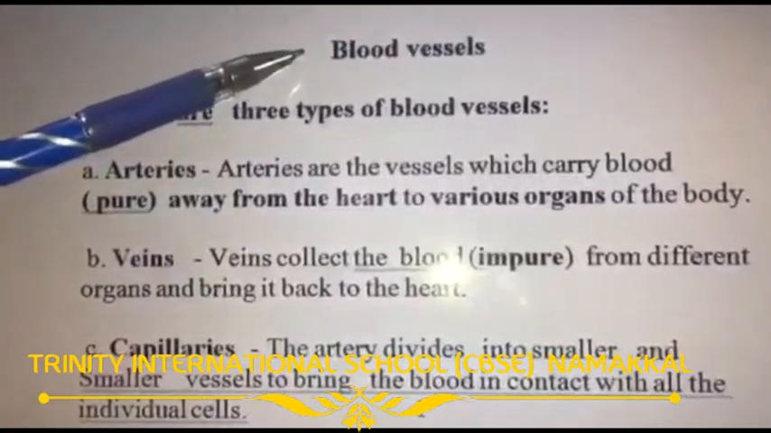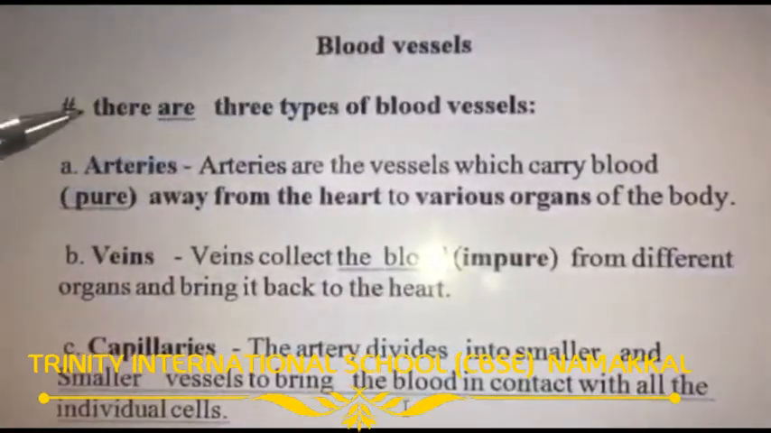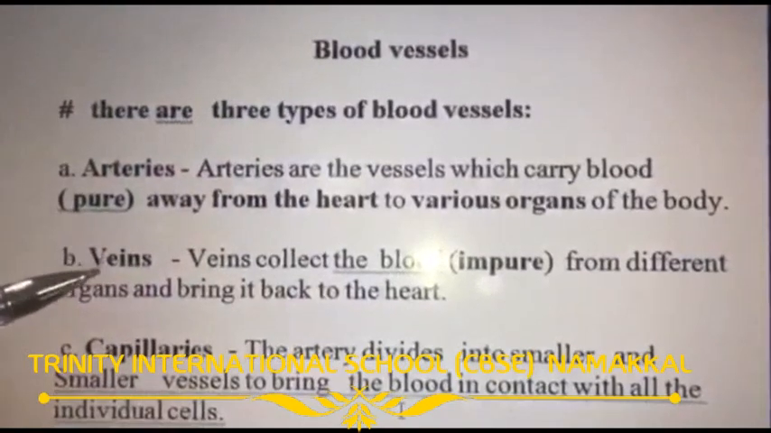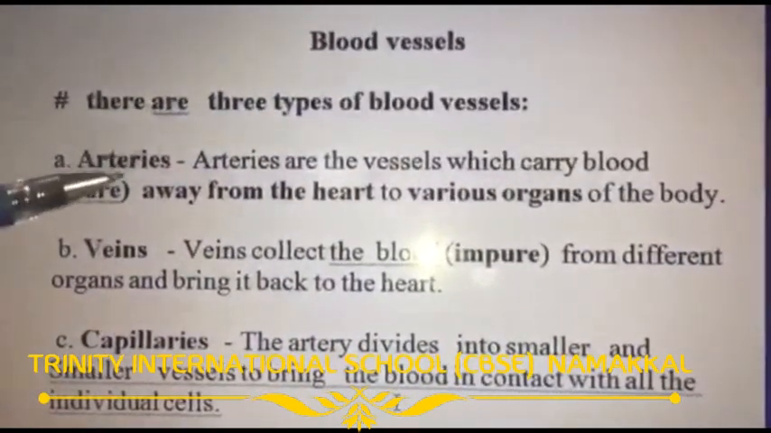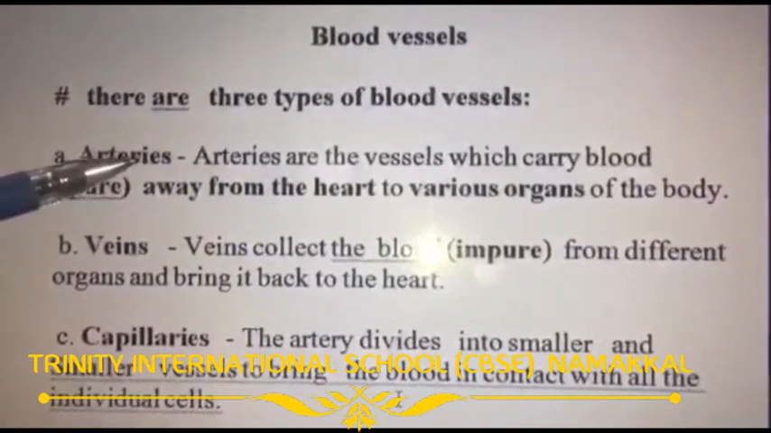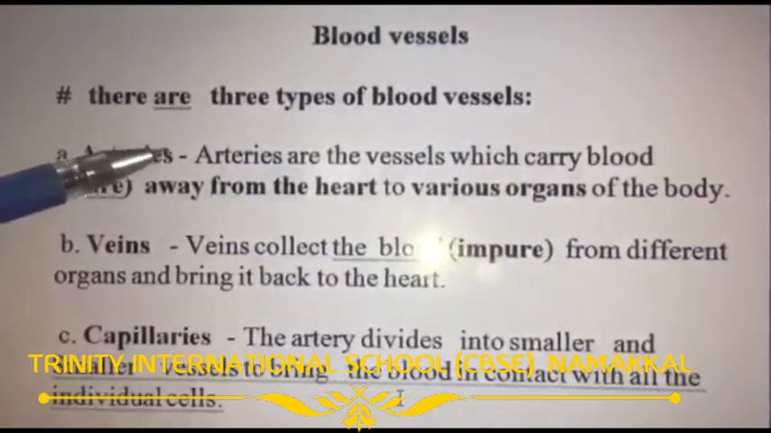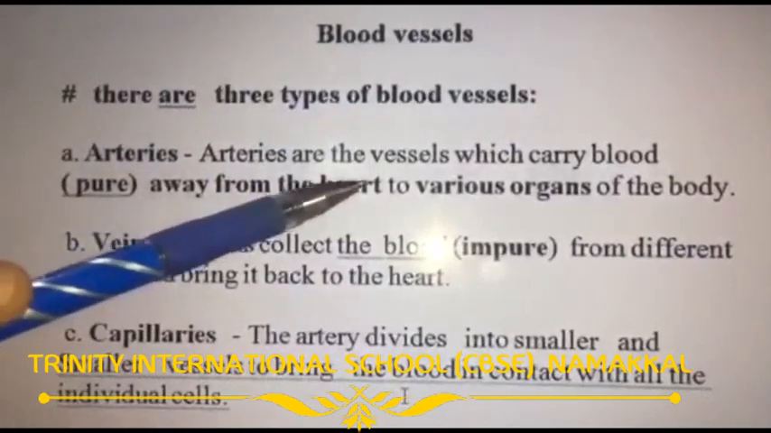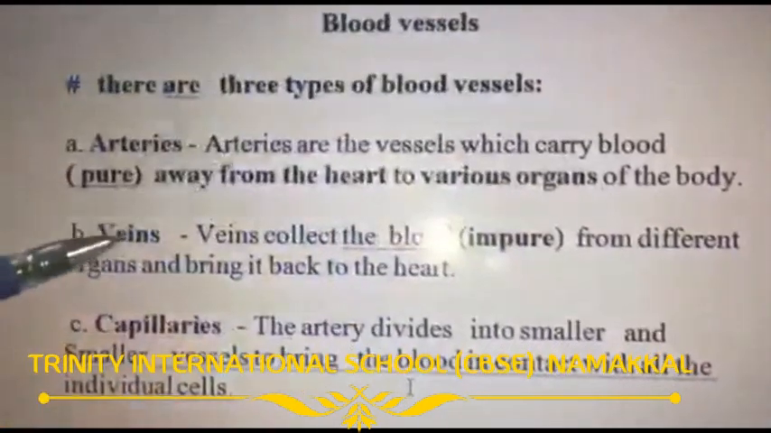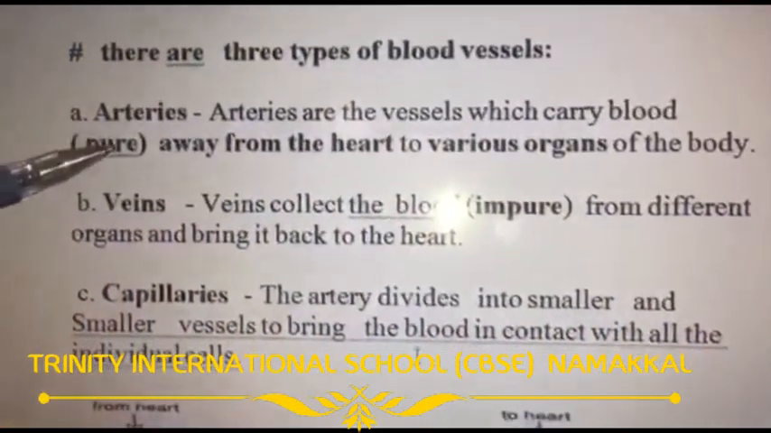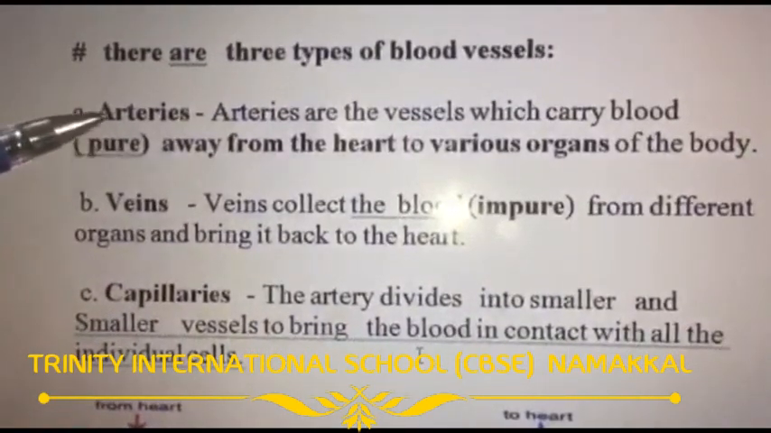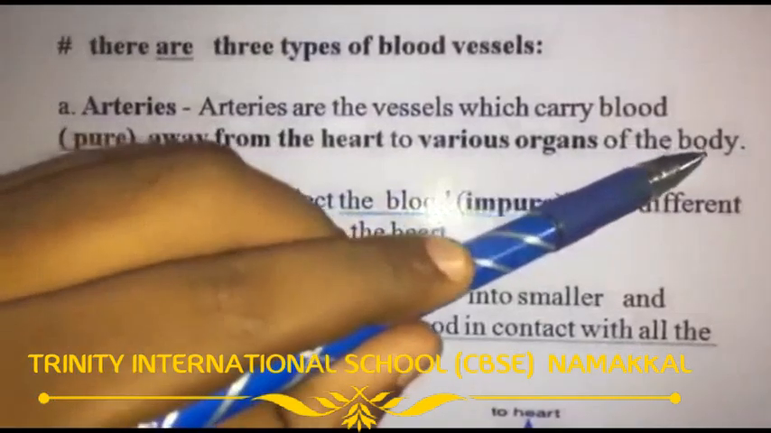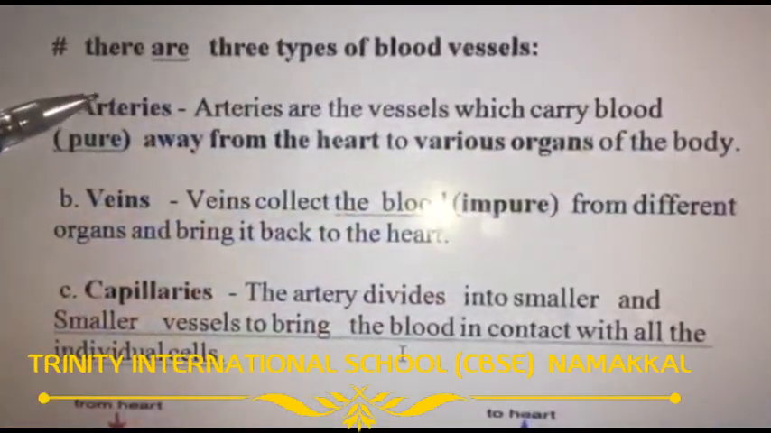Dear student, now we are going to discuss blood vessels. There are three types of blood vessels: arteries, veins and capillaries. Arteries. An artery is a type of blood vessel which carries pure blood, or oxygenated blood, from the heart to various organs of the body. These are called arteries.